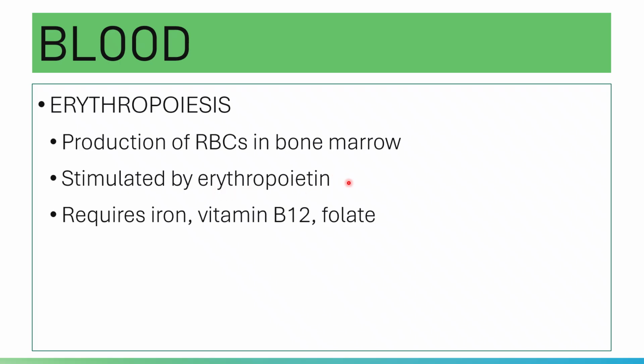So if the kidneys are damaged, erythropoietin production is affected. Thereby, there is a chance that anemia, or decreased red blood cells, will be seen in individuals with damaged kidneys. Again, erythropoietin will stimulate the production of red cells in the bone marrow.